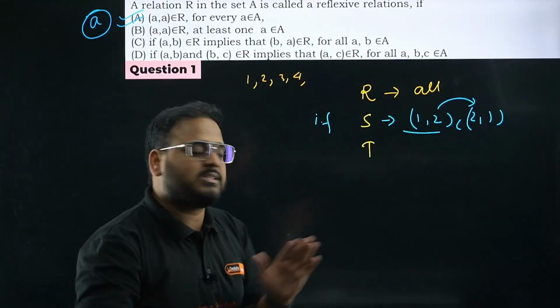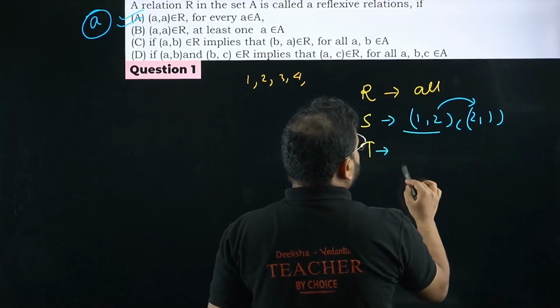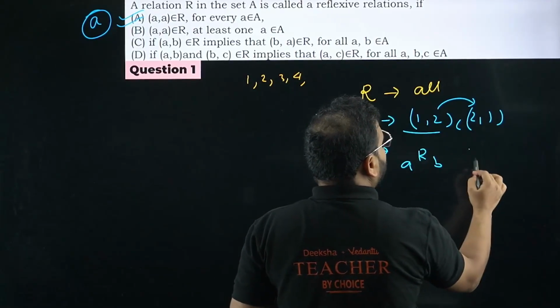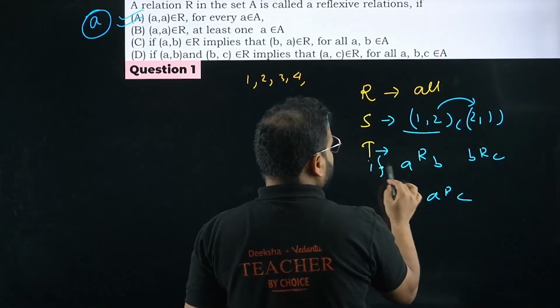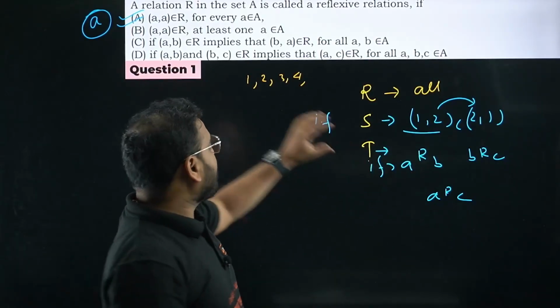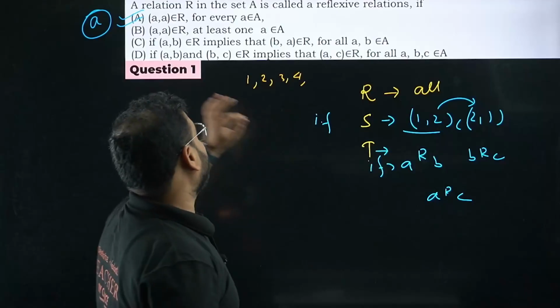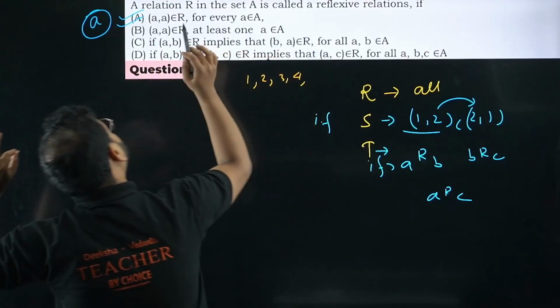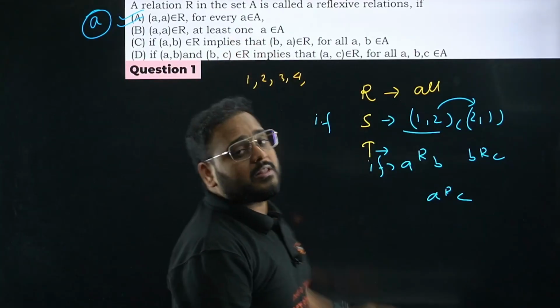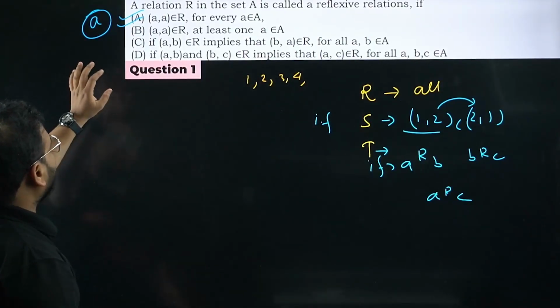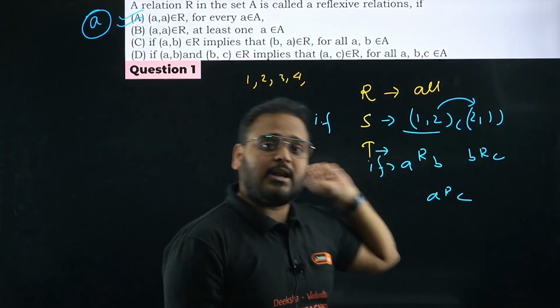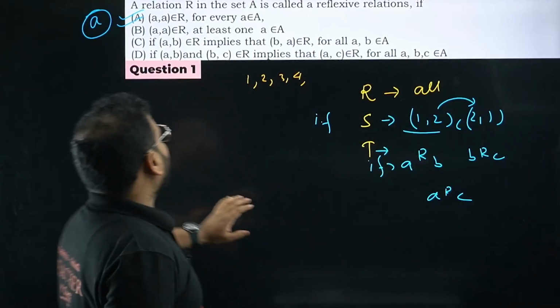That's our only concern. Same goes in the case of transitive: if I have aRb and I have bRc, I'll look for aRc. This is the if condition. Whenever you have an if condition, you don't have to worry about all the elements. But in the case of a reflexive relation, we must take every element a belonging to the set A. Getting my point? So the first question's answer is option A. Why is option B incorrect? I told you that, right? Let's move on to question number 2.